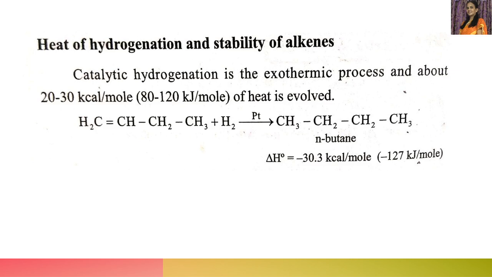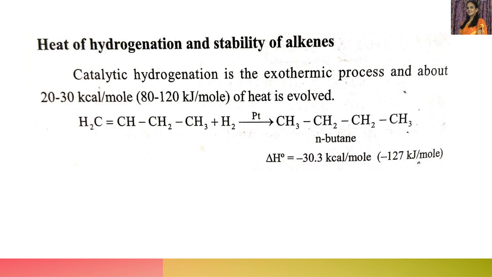That is, addition of hydrogen to alkene is an exothermic process. What is an exothermic process? The reaction in which energy is released is called an exothermic process. So here energy is released. So here, catalytic hydrogenation is an exothermic process and about 20 to 30 kilocalories per mole, which is almost equal to 80 to 120 kilojoules, of heat is